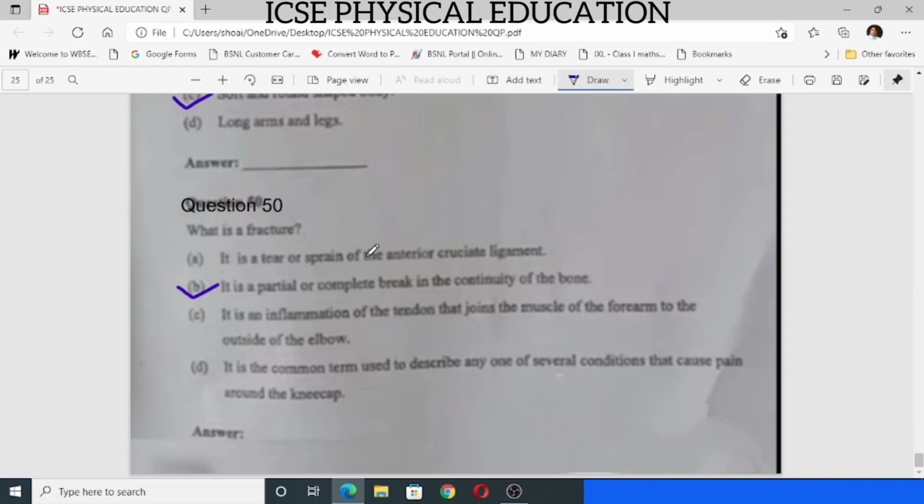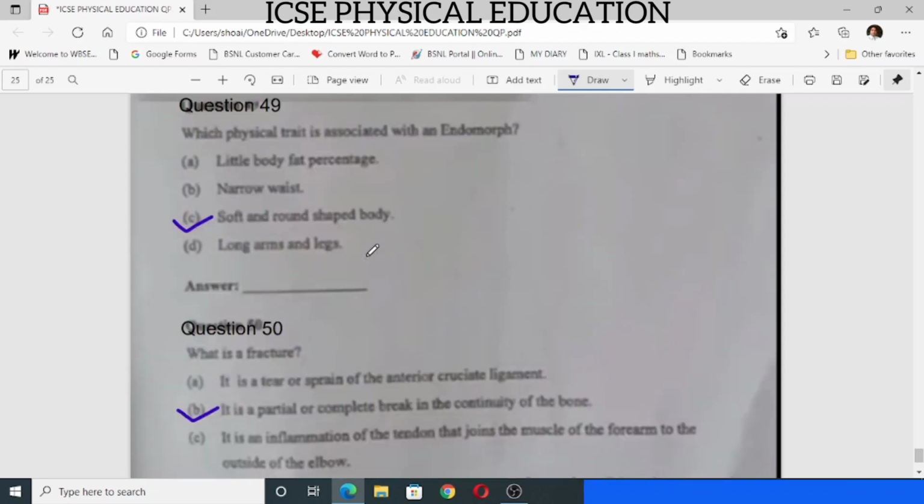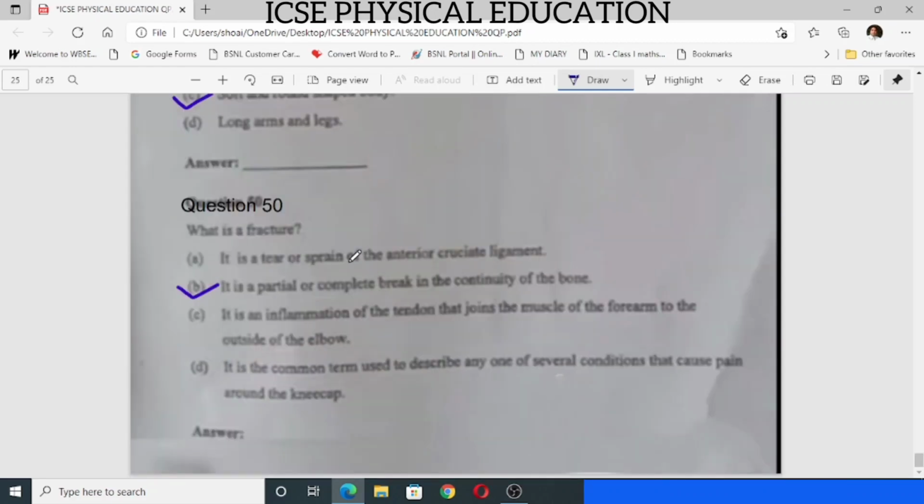So this is the end of physical education question paper. Hope you all have done well. So all the best for your future exams. So take care, stay safe, and give your best in your future exams.